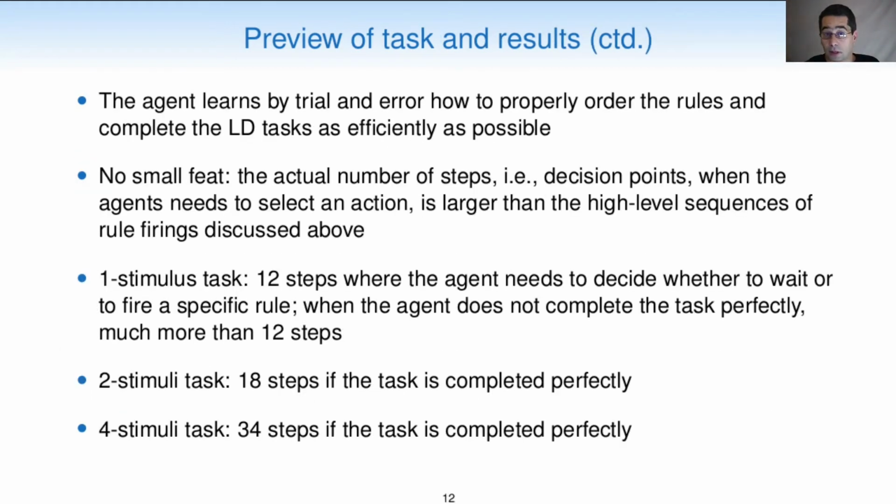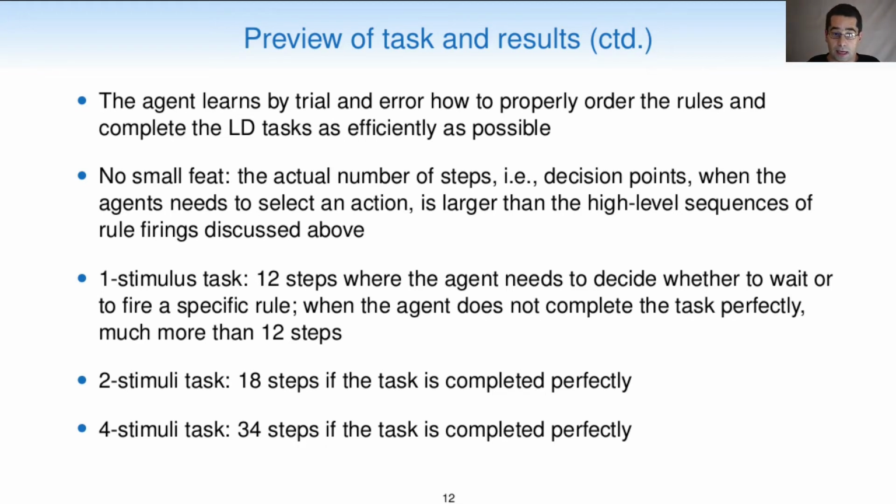The agent will learn by trial and error how to properly order the rules and complete the LD tasks as efficiently as possible. This is no small feat. The actual number of steps, so decision points, when the agent needs to select an action, is larger than the high-level sequences of rule firings discussed above. For the 1 stimulus task, we actually have 12 steps where the agent needs to decide whether to wait or to fire a specific rule.